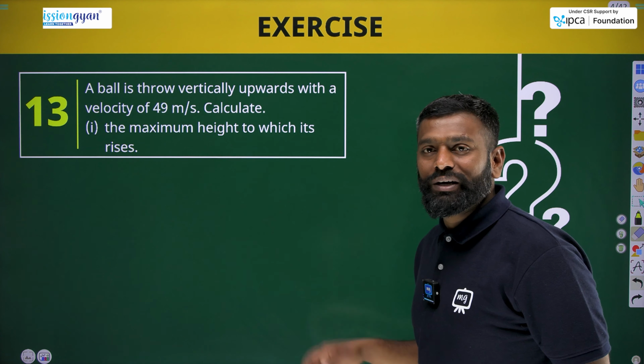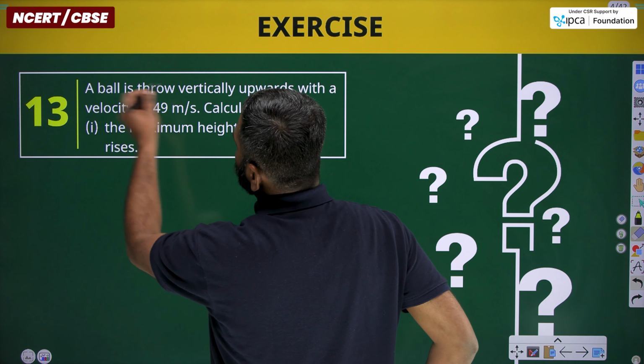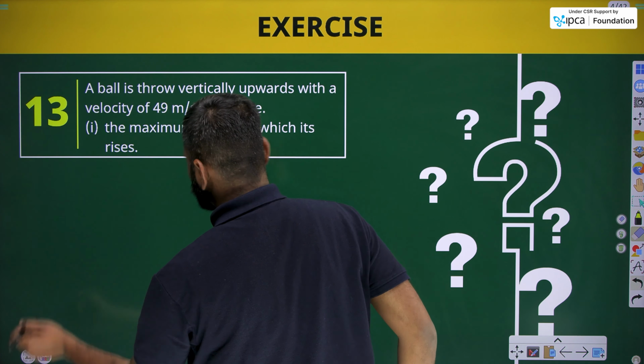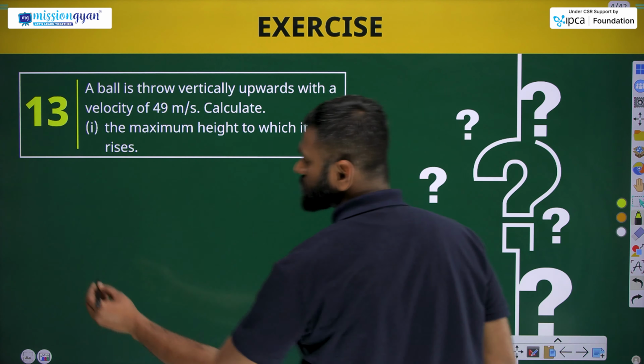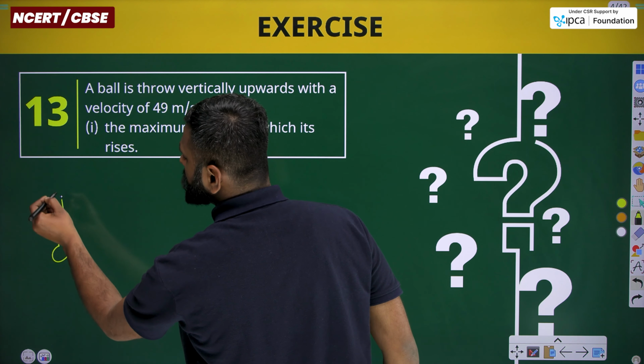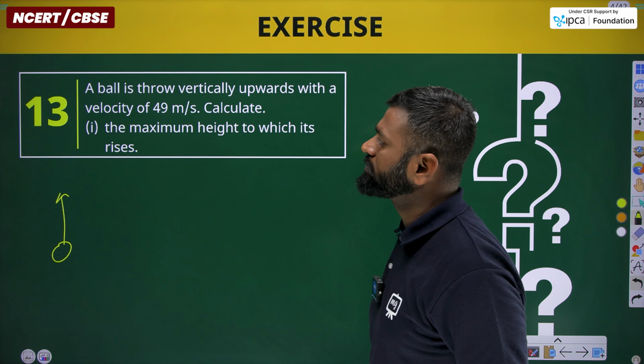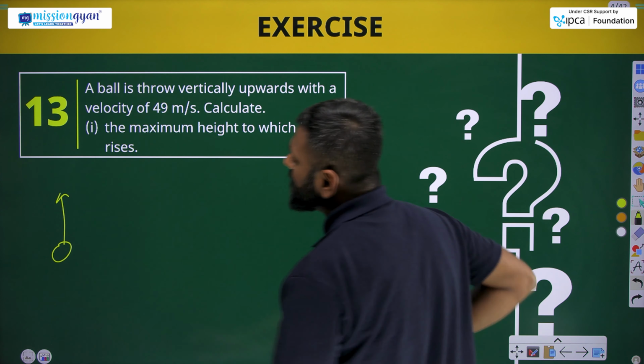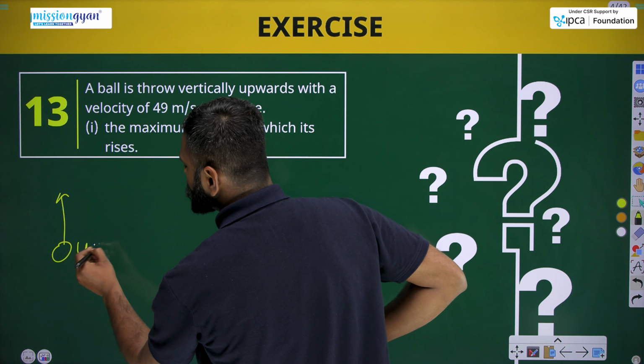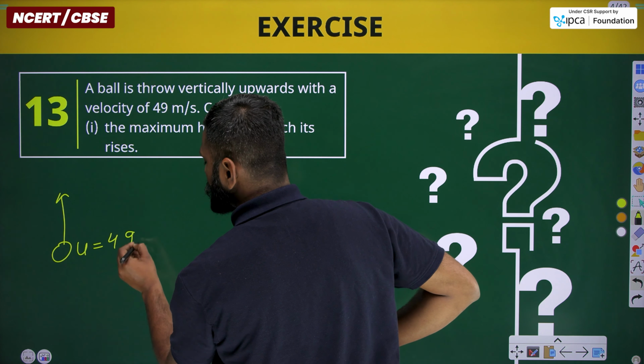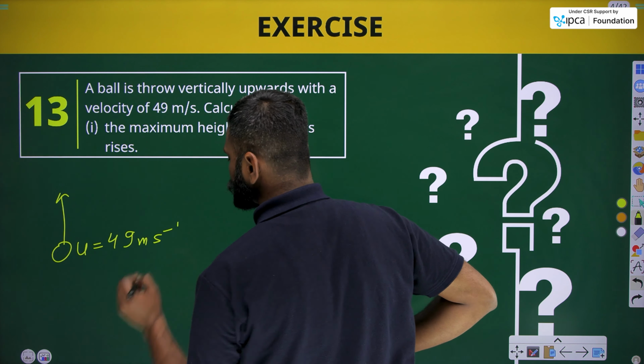In this given question, a ball is thrown upward, and we have initial velocity u equals 49 meter per second.